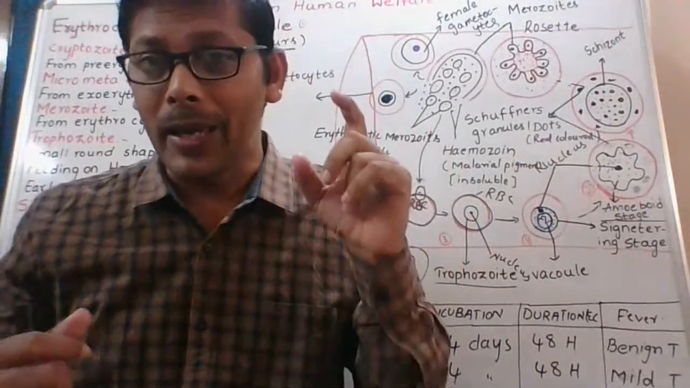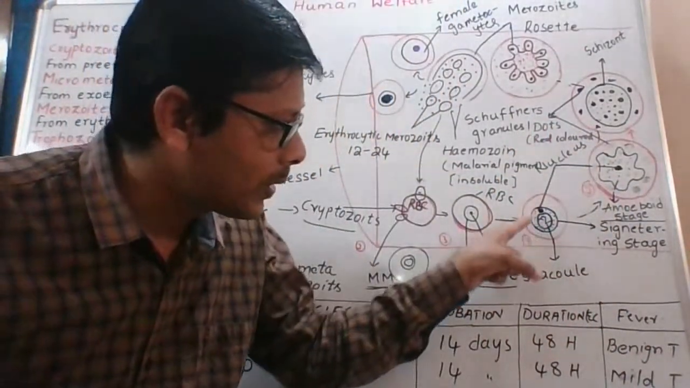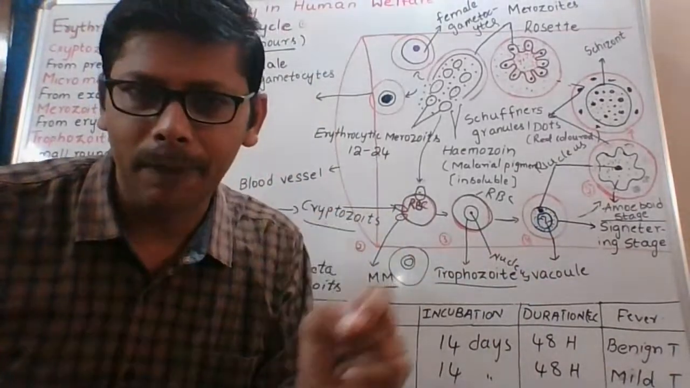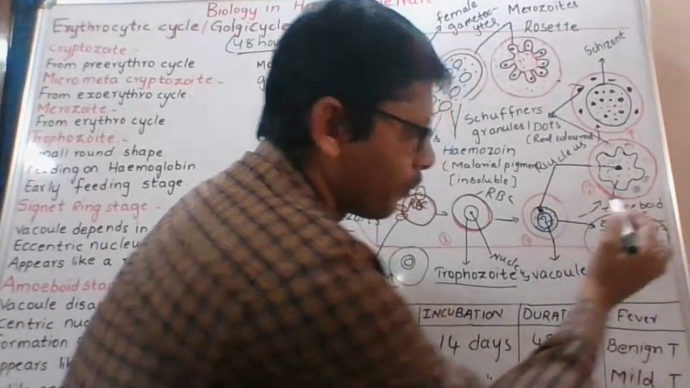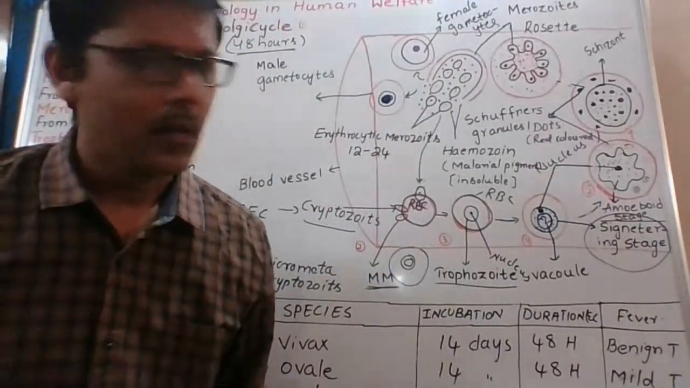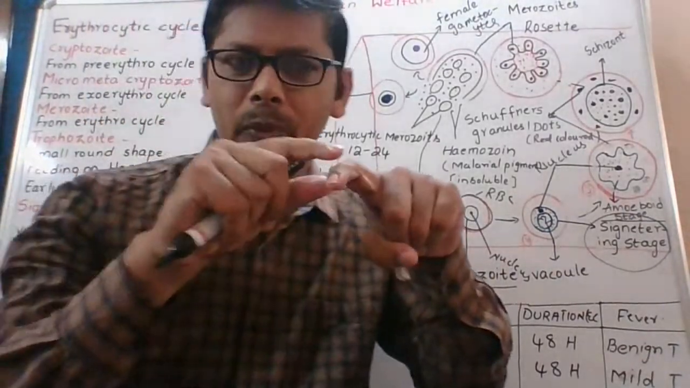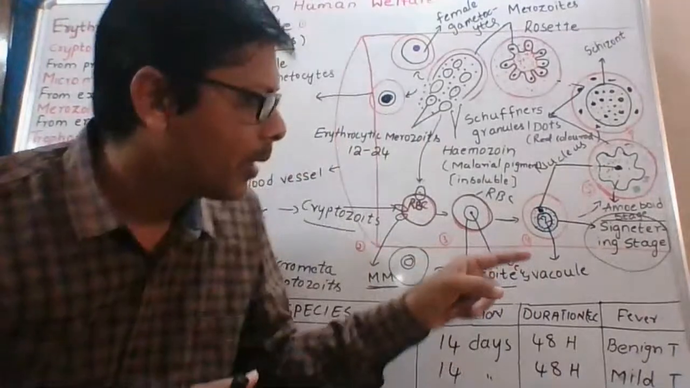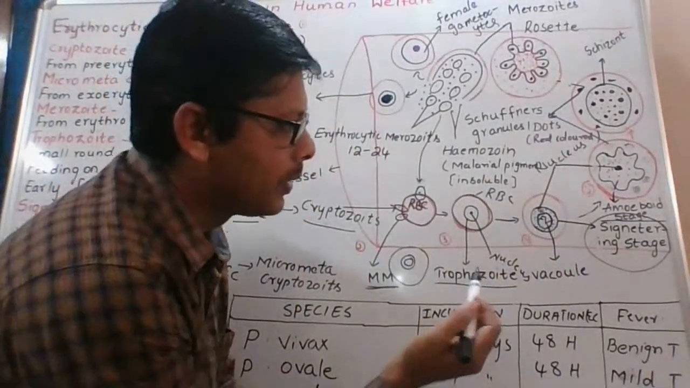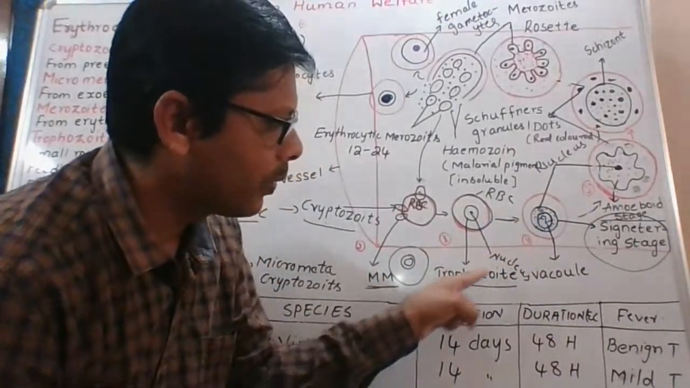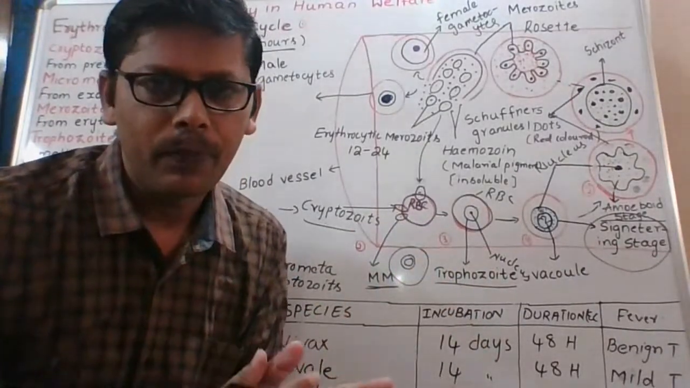Now it appears like a ring because of the vacuole. This stage appears like a finger ring. This stage is called the signet ring stage. This vacuole is nothing but a space where we can put our finger. Here the nucleus is on the side. This is the nucleus of the trophozoite. RBC does not have a nucleus.